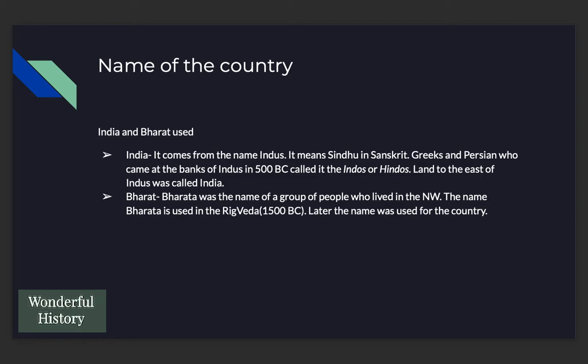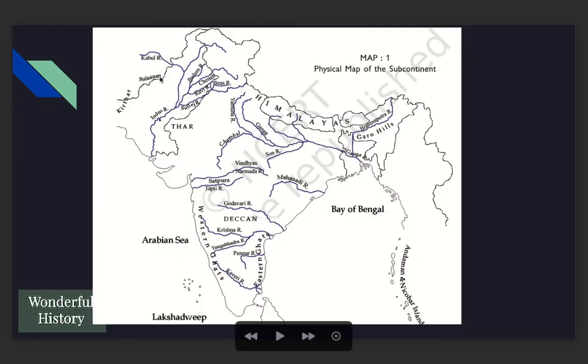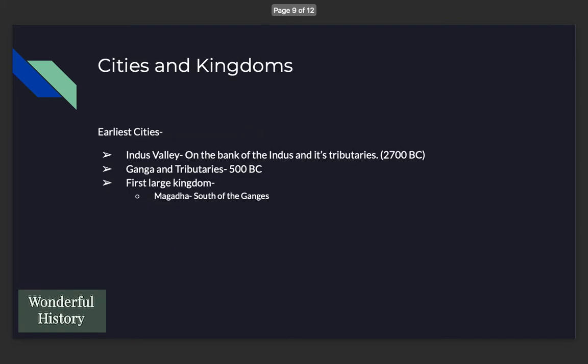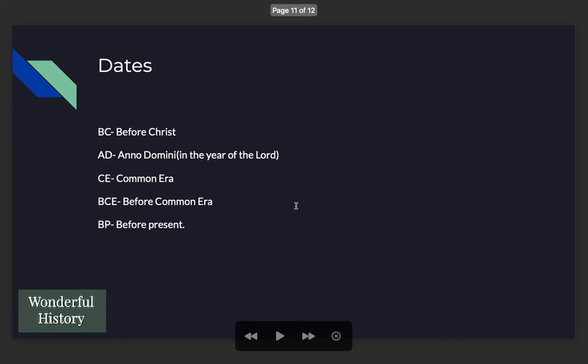Then the other name is Bharat. Bharat was the name of a tribe, a group of people who lived in the northwest. If we talk about the northwest, this is the northwest region. So the Bharat people lived here, and these people are named in an ancient book of our country, the Rig Veda. So their name is mentioned in the Rig Veda as well. Later this name was used for the country.